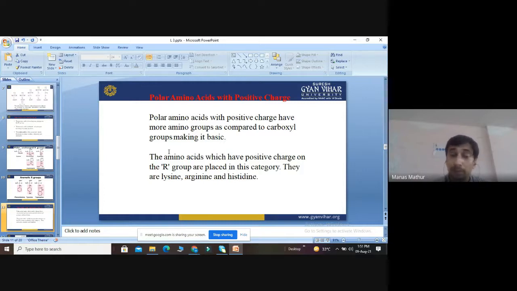So those amino acids which have a positive charge on the R group are categorized under this category. There are only 3 amino acids placed under this category. They are lysine, arginine, and histidine, which are called polar amino acids with positive charge. This means the overall content of amine group is more than the overall content of the acidic group.